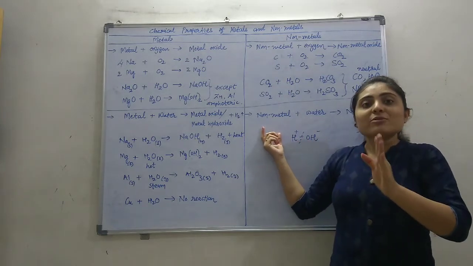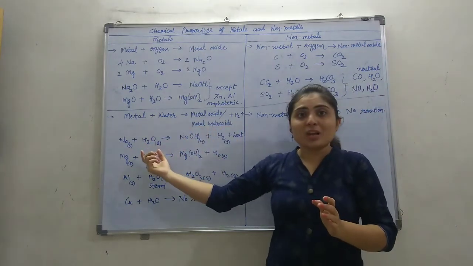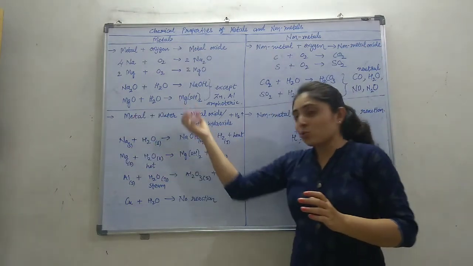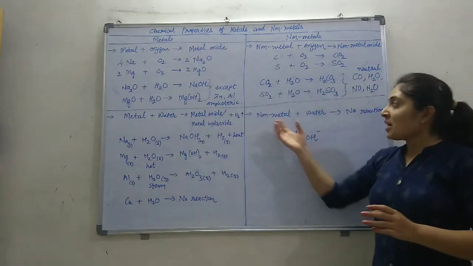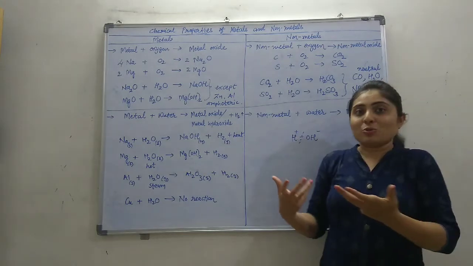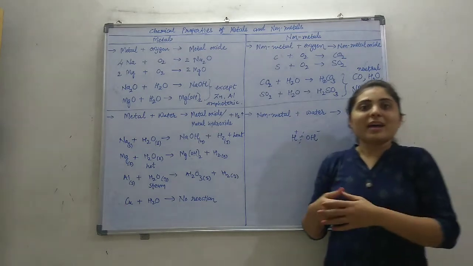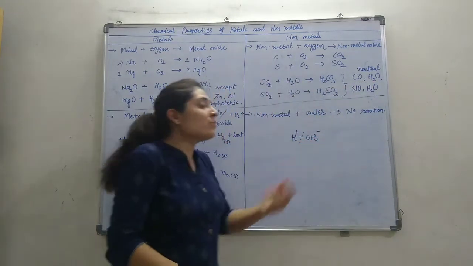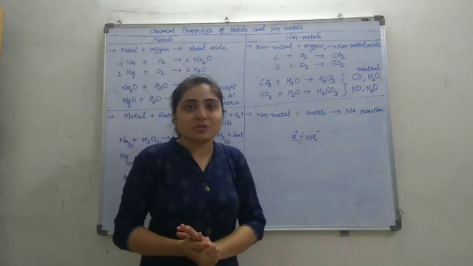Non-metal doesn't have a tendency to give electrons. Metals have a tendency to give electrons. So metals give electrons to hydrogen, and that hydrogen is released as H2. But non-metal doesn't have a tendency to give electrons, so it doesn't give electrons to hydrogen, and hydrogen will not be released from water. So there is no reaction between non-metal and water.